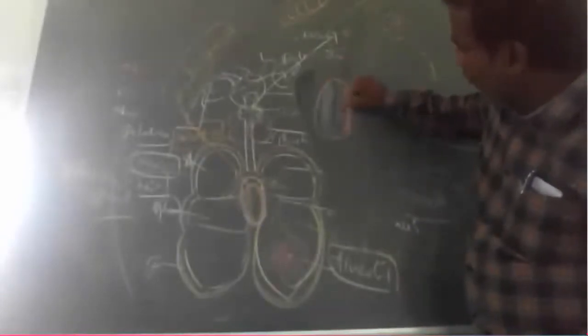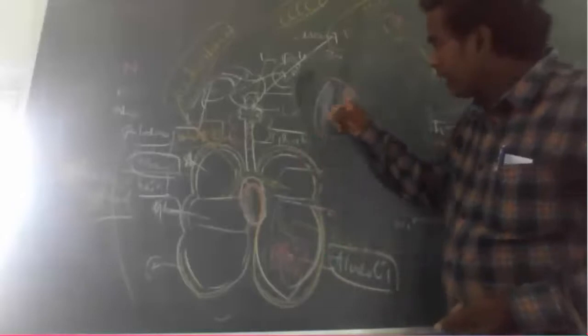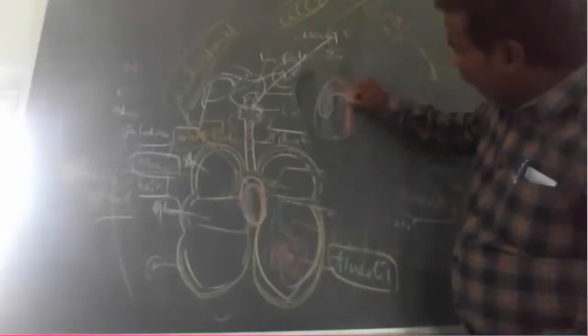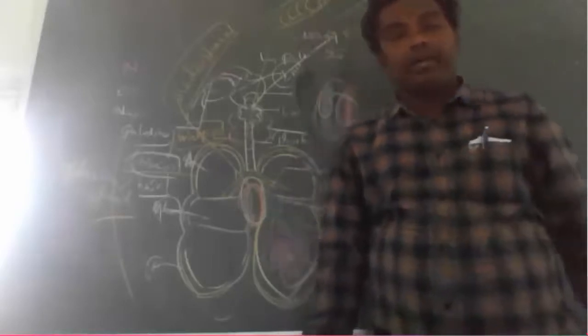For example, in this alveolus, one part carries deoxygenated blood and the other part carries oxygenated blood. The deoxygenated blood is purified into oxygenated blood through the blood capillaries of the alveoli.